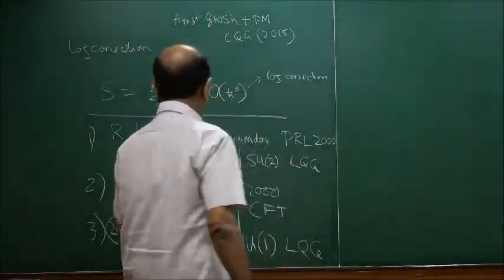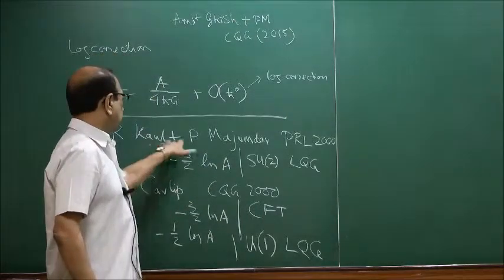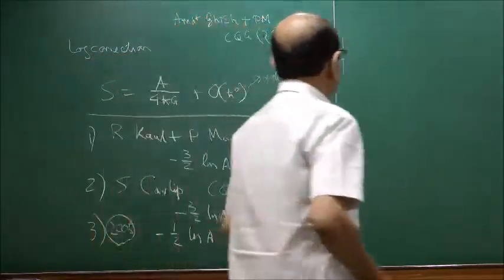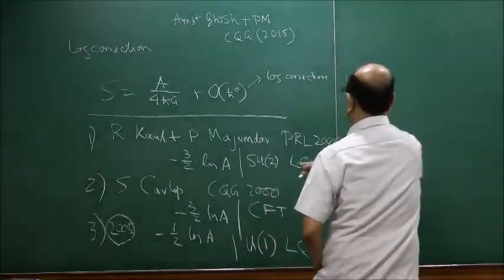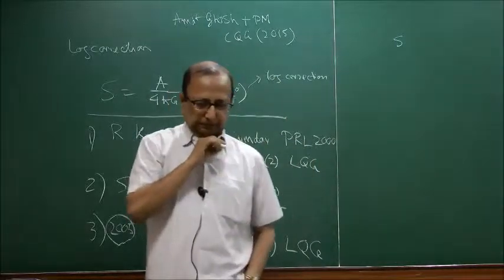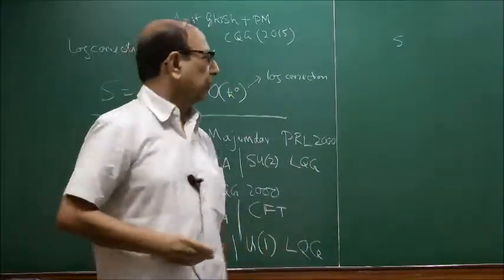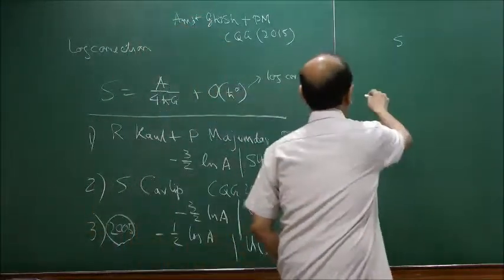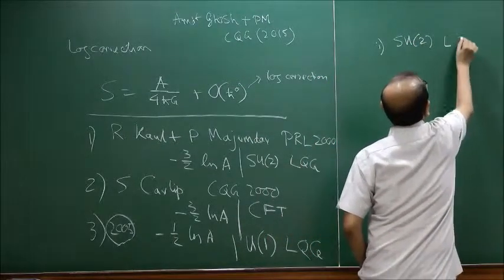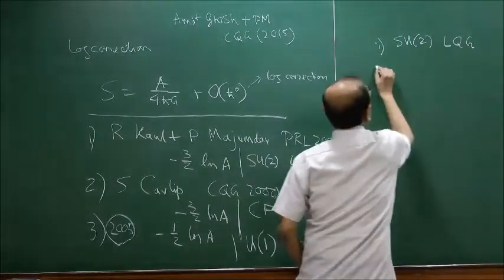Okay, so let me start from the starting expression written down by Ramesh Kaul and Partha Majumdar in 2000. That is the SU2 formulation, as I explained. First, let me give a brief plan of the talk. I'll talk about the SU2 formulation in more detail.